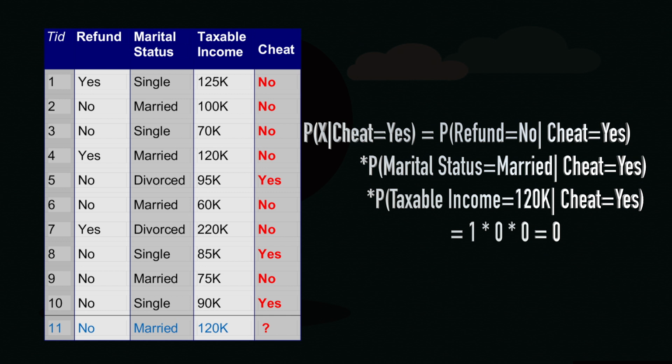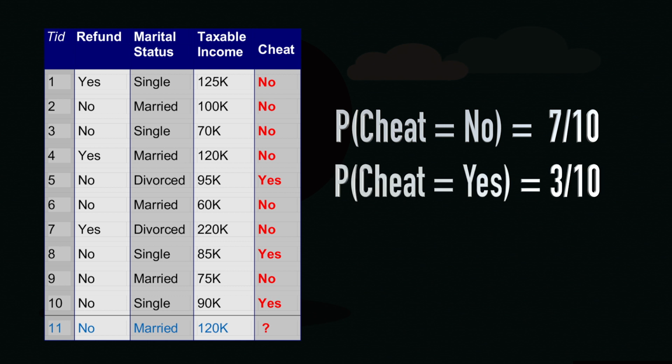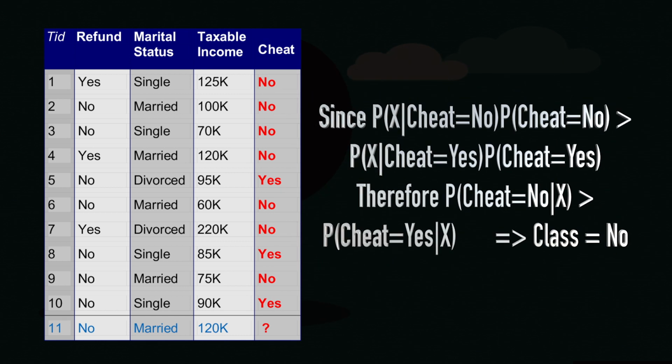Now, we have got 2 of these probabilities, and there are 2 more probabilities we need to compute. What are those probabilities? One is the probability of cheat is equal to no, the other is the probability of cheat is equal to yes. The probability of cheat is equal to no is how many times cheat is no in our data table? 7 records are favoring no. So, it is 7 out of 10 records. So, the probability of cheat is equal to no is 7 by 10. Similarly, the probability of cheat is equal to yes. How many records have yes as cheat? 3 records. So, that is 3 out of 10.